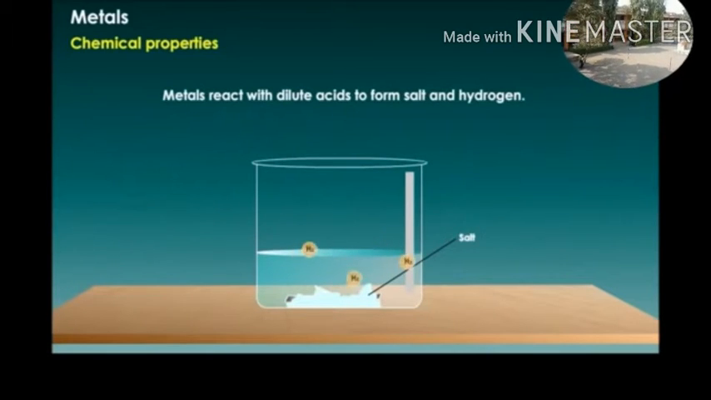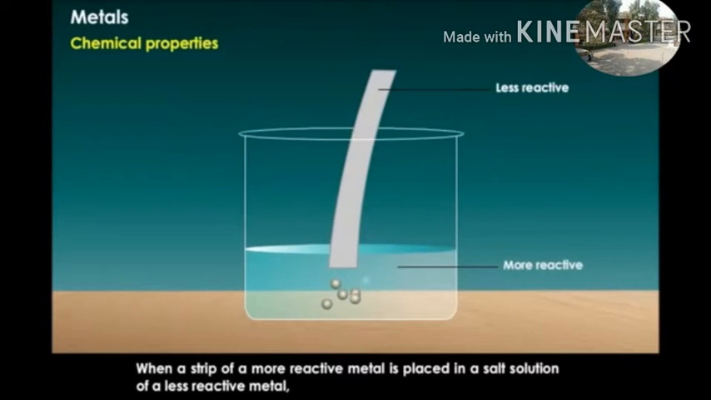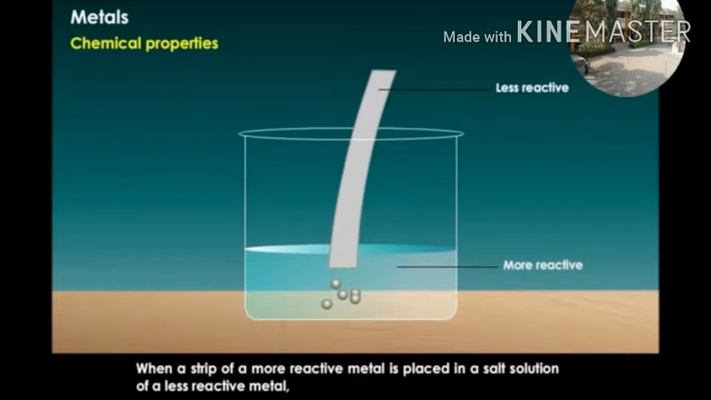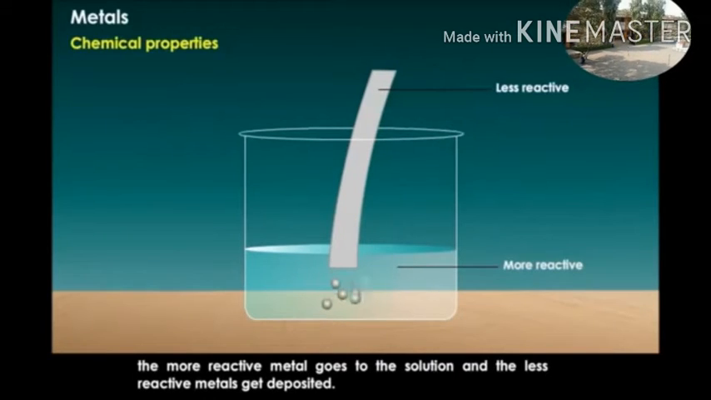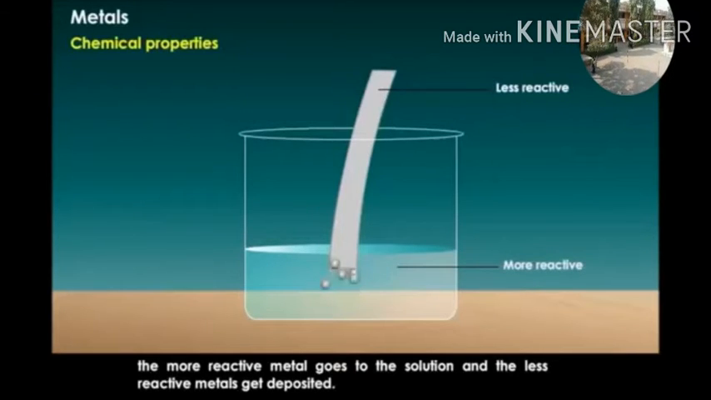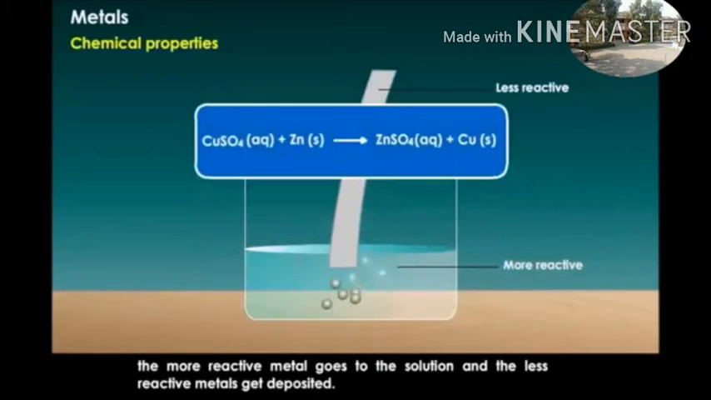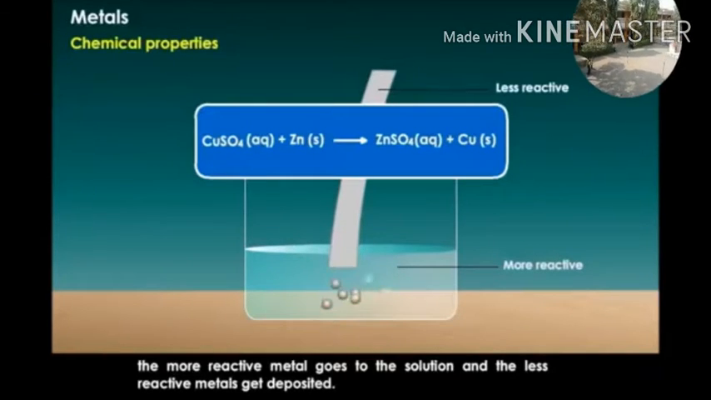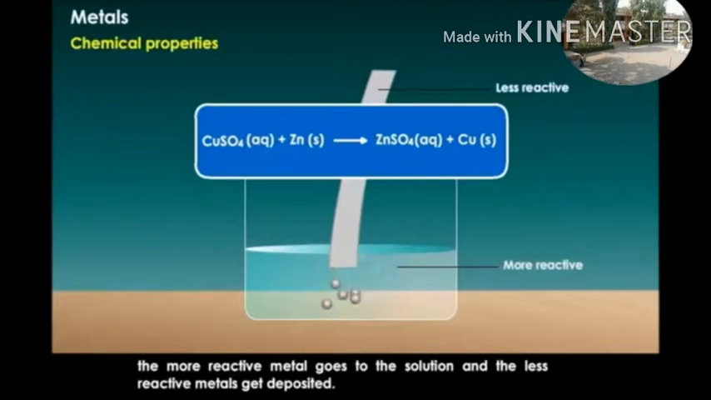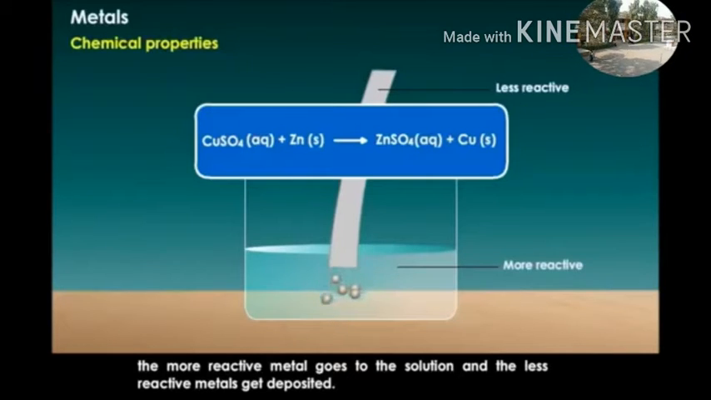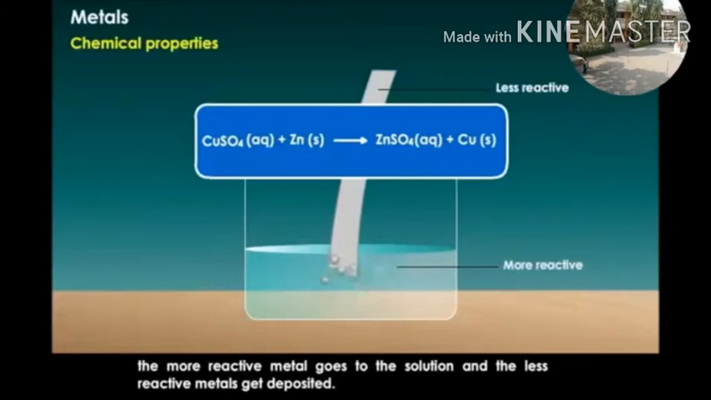Metals react with dilute acid to form salt and hydrogen. When a strip of a more reactive metal is placed in a salt solution of a less reactive metal, the more reactive metal goes into the solution and the less reactive metal gets deposited. Consider the reaction of copper sulfate and zinc: when a zinc strip is dipped in an aqueous solution of copper sulfate, it gives aqueous ZnSO4 plus copper is displaced onto the strip.